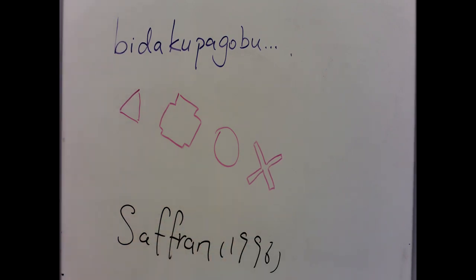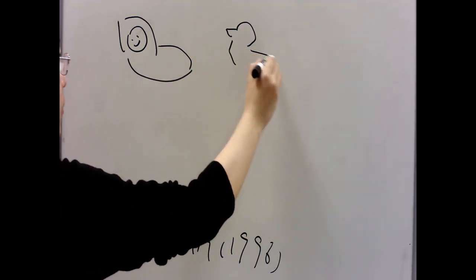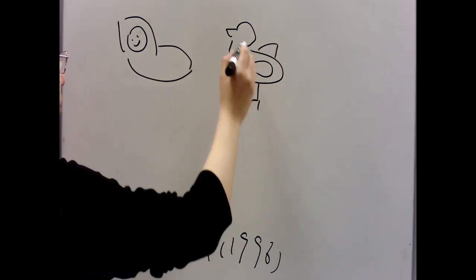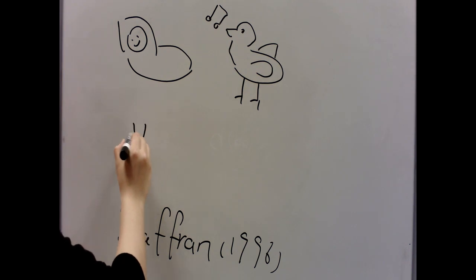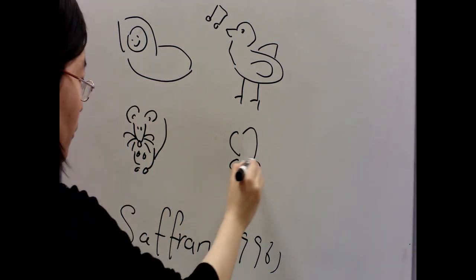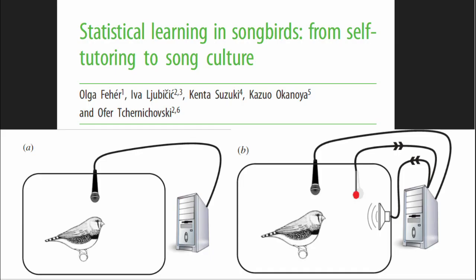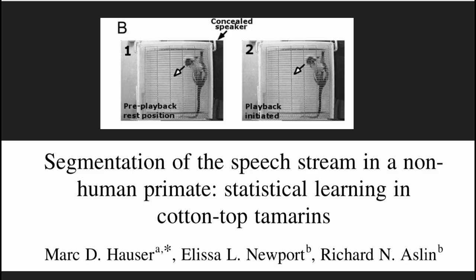In 1996, Saffran and colleagues found that 8-month-old infants could use transitional probability to segment sound streams. Later, research on zebra finches, rats, and non-human primates showed that animals have statistical learning ability. However, the experiments are mostly conducted under supervised procedures where the animals get feedback or reinforcement.